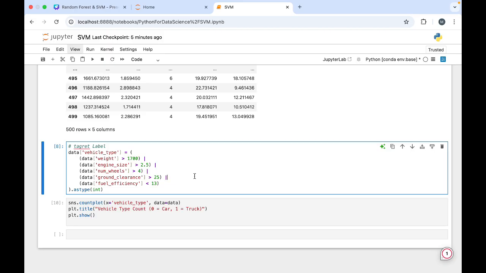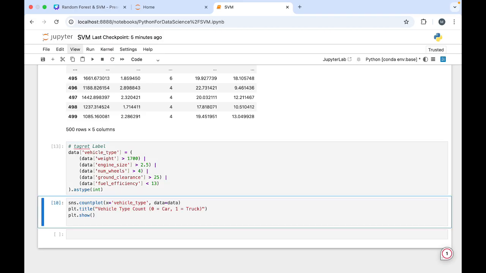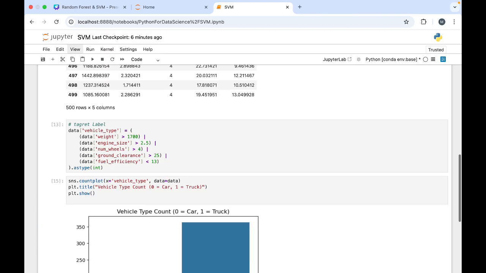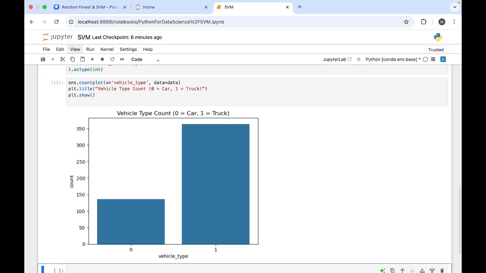Okay, next is the count plot. Let's execute this and you will see what the count plot tells. I'll show you. Here you can see we have visualized this count plot, with x ticks, y ticks, all those things you know, and x label, y label. For vehicle type, 0 is for car and 1 is for truck.